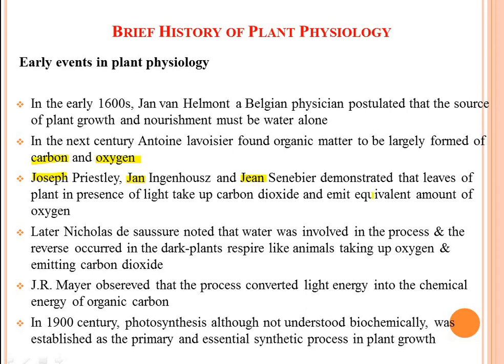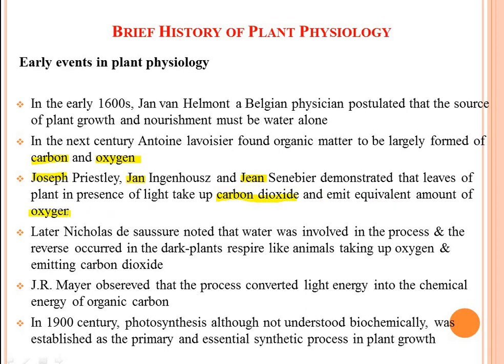demonstrated that leaves of plants in the presence of light take up carbon dioxide and emit an equivalent amount of oxygen. We know photosynthesis. In photosynthesis, plants take up carbon dioxide and emit oxygen.